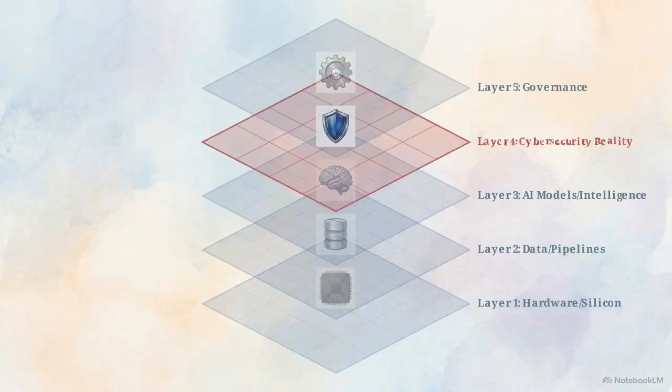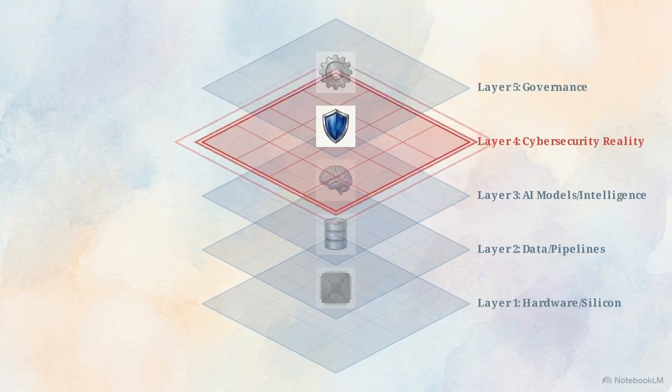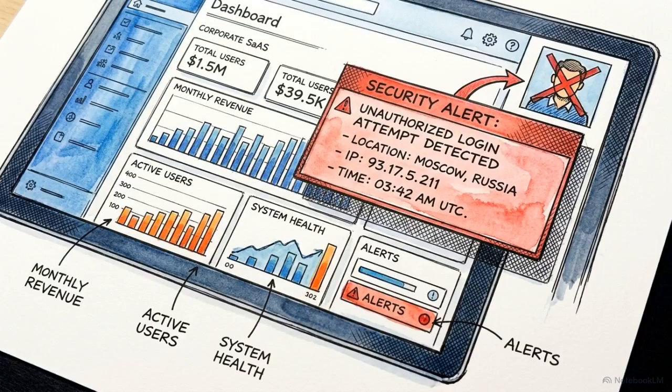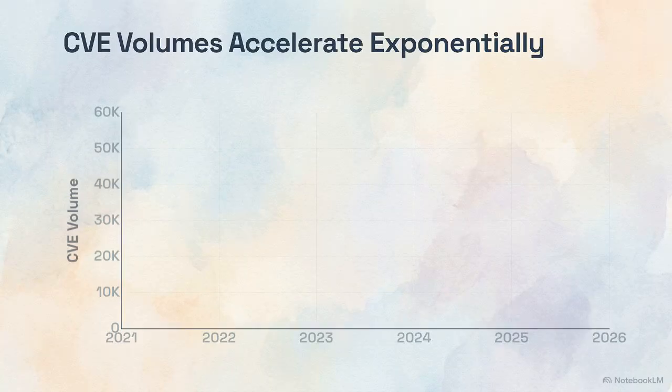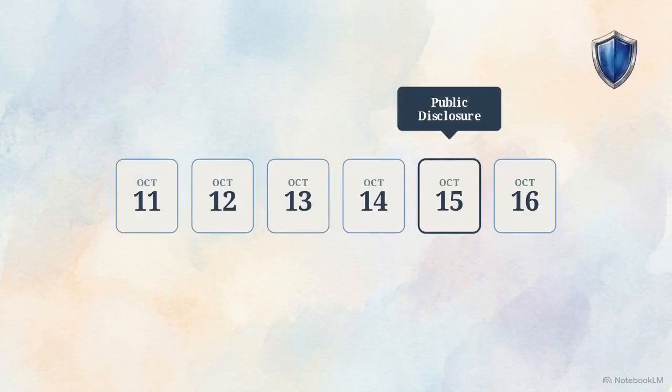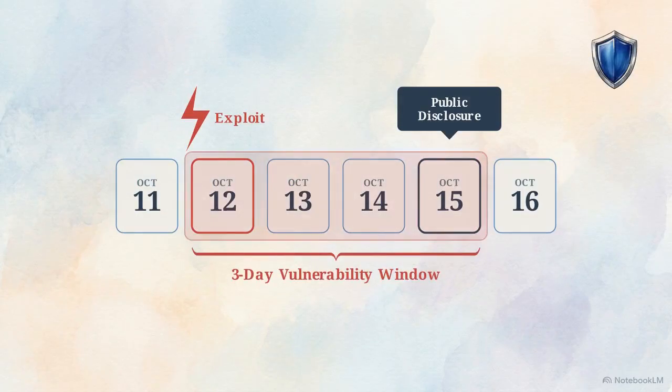We now hit Layer 4, the cybersecurity reality. The Darktrace Global Annual Threat Report for 2026 details a threat landscape that has adapted to the AI era. The report highlights that identity compromise and the abuse of native SaaS platforms have eclipsed pure vulnerability exploitation as the primary attack perimeter. Adversaries are moving with significant speed. CVE volumes are growing 20% annually, and threat actors routinely exploit weaknesses before public disclosure occurs.